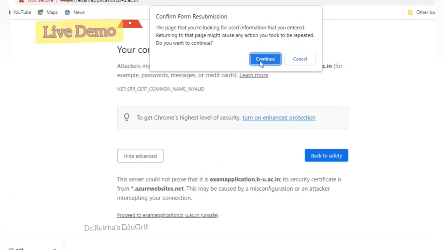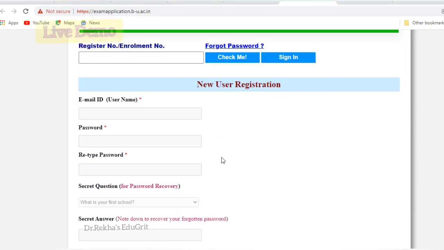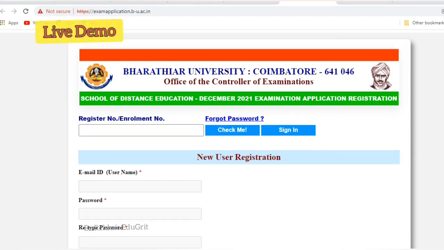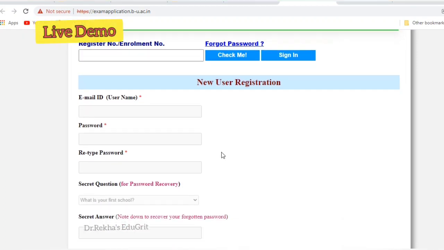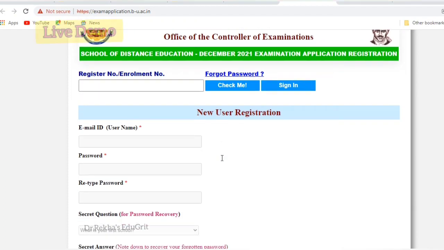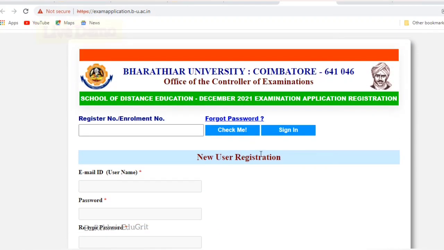In the next window, the examination application registration will be opened. Here you have to give your register number or enrollment number. Then you have to click the check me button. Your register number with your name will be verified, and then you have to give email ID, password, secret question and answer. Candidates who were admitted till 2020 can apply for the examinations, and those who have registered in the year 2021 will not be able to apply for the December 2021 examinations.